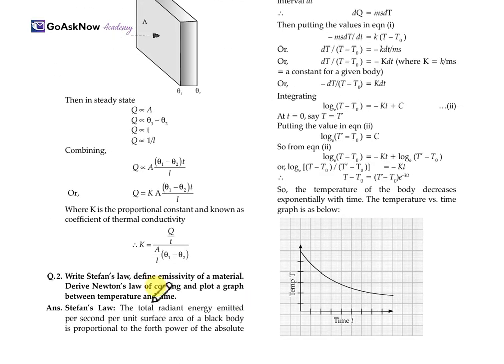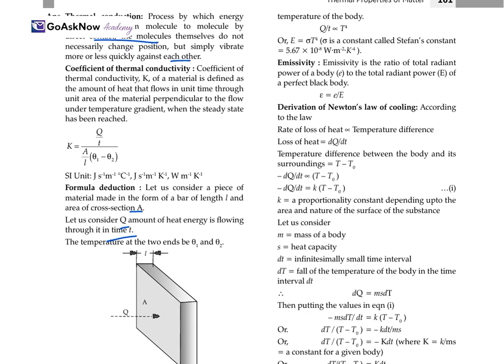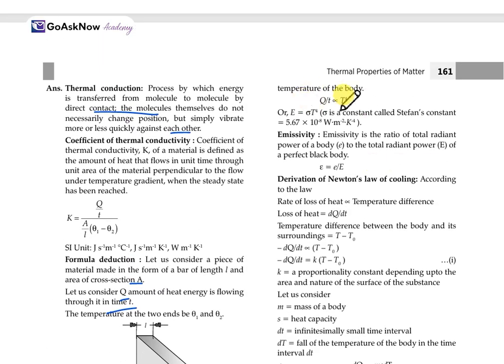Another question is based on Stefan's law. Derive Newton's law of cooling and plot the graph between temperature and time. So explain firstly what Stefan's law is. Emissivity: Q upon t is directly proportional to T raised to the power 4. Emissivity is the ratio of the total radiant power of the body to the total radiant power of the perfect black body. It means mathematically it is derived.